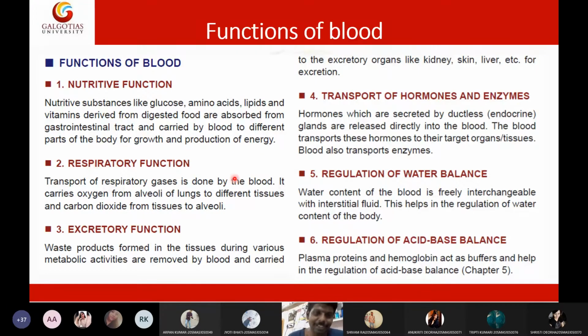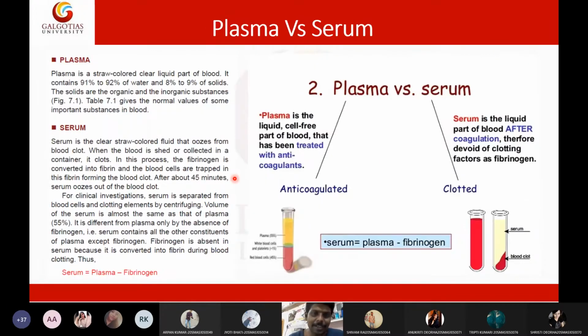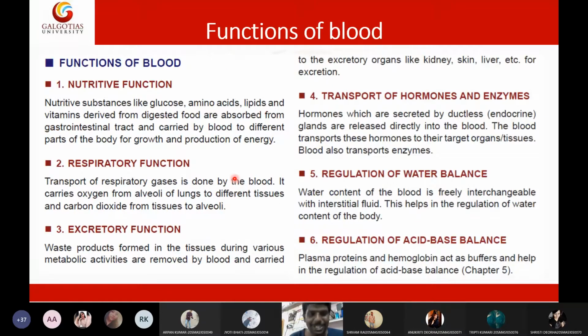Respiratory function. How is there a respiratory function by blood? Can anyone guess? How will blood act in a respiratory function? Sir, blood carries oxygen and transports carbon dioxide while breathing. Very good. Yes, even respiratory function is mediated by blood. Oxygen and carbon dioxide are extensively transported by red blood cells. So respiratory function is there.